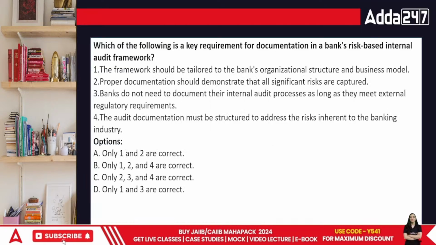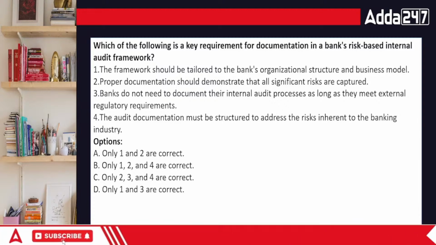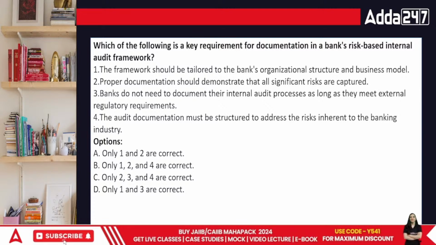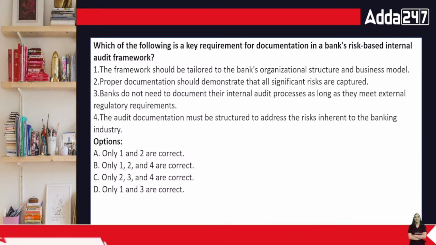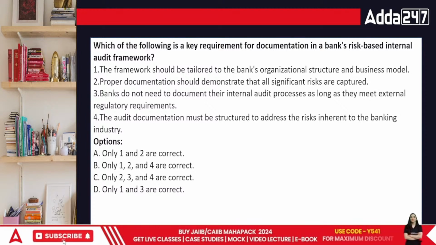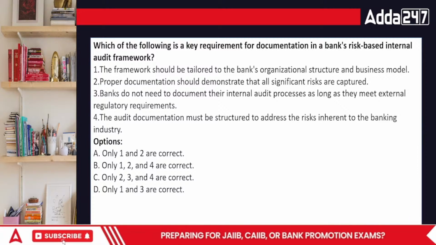Okay, here comes the next question, everyone. Which of the following is the key requirement of documentation in a bank's risk-based internal audit framework? The framework should be tailored to the bank's organization structure. Proper documentation should demonstrate that all significant risks are captured. Banks do not need to document their internal audit. Yes, this is not possible. You have to document everything. You cannot be choosy about it.